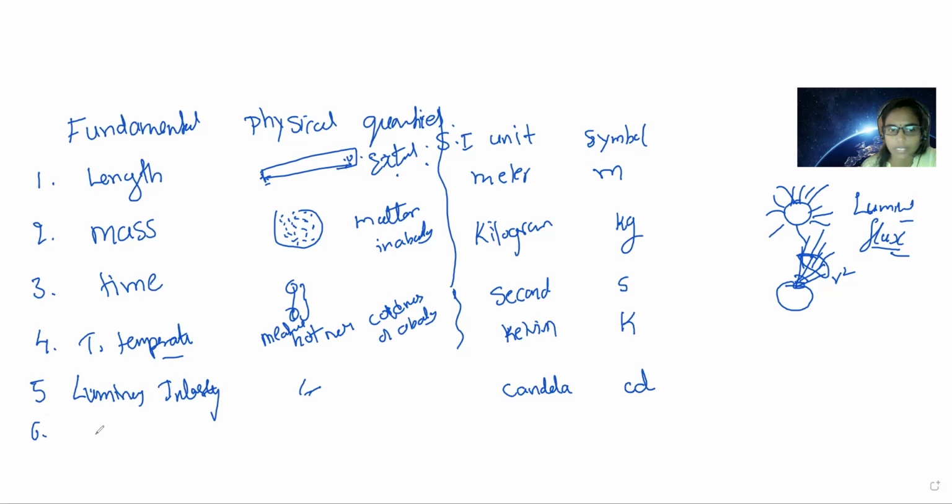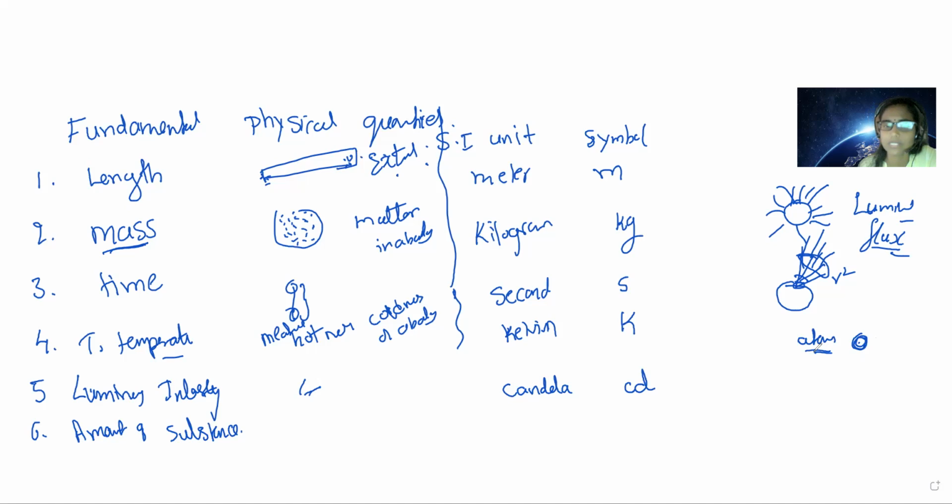And the sixth one is amount of substance. Children, if you go for large scale, we can see an object, put it on a weighing machine and measure its mass. But imagine the atomic level, a small atom, we cannot even hold it. How can you put it on a weighing machine and measure the mass of that atom? Or of any small molecule, like one drop of water molecule? We cannot measure the mass of that molecule.